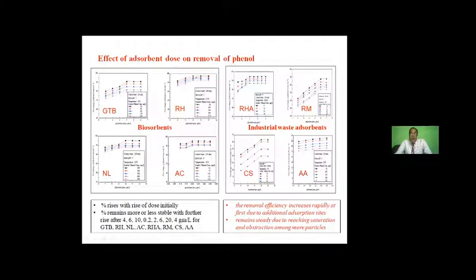And for adsorbent dose, initially the adsorbent is fresh, so the initial adsorption will be very high. Later on, it will either be stagnant or gradually go down. That is because if we utilize more and more adsorbent in a single reactor, then definitely there will be agglomeration, so the surface area will go down further. So initially it goes very fast, and then it may either remain stable or slightly go down.